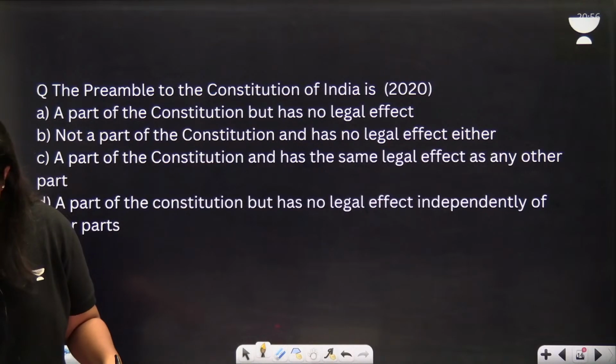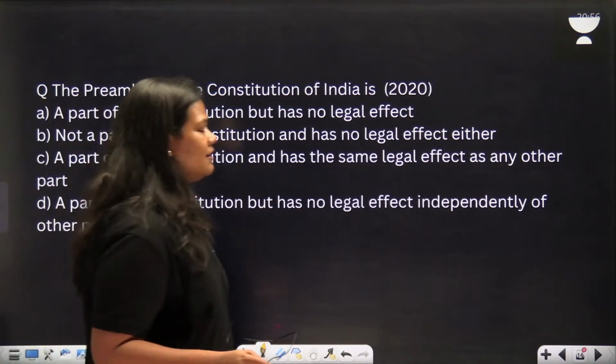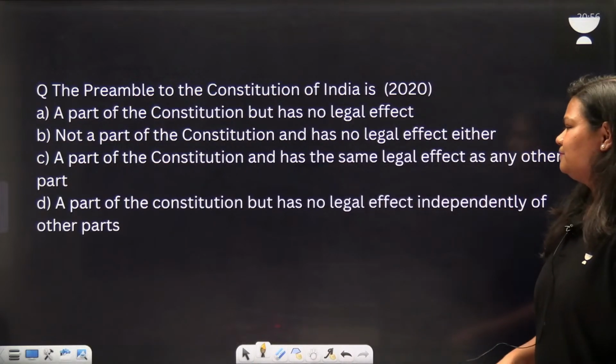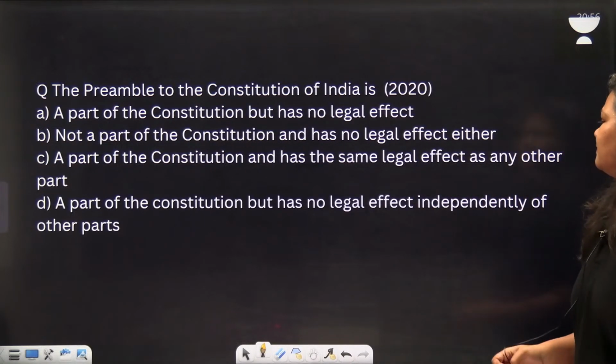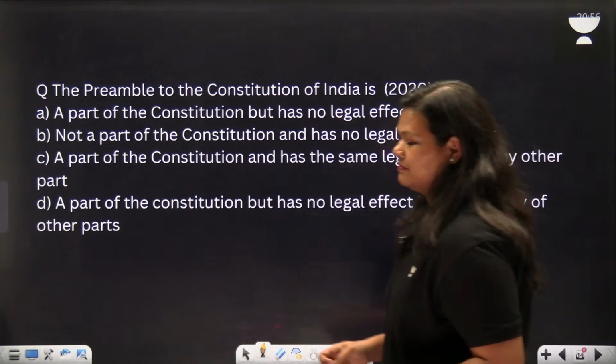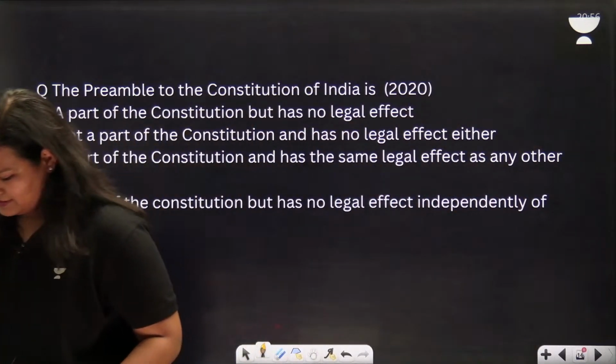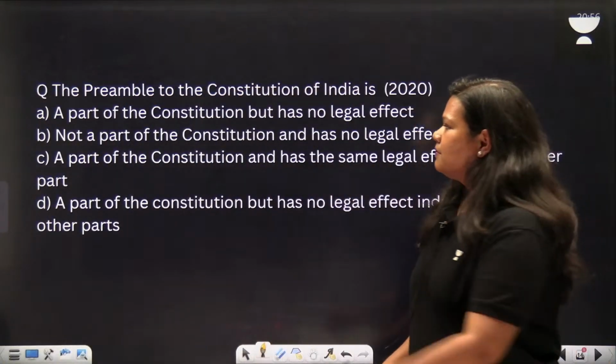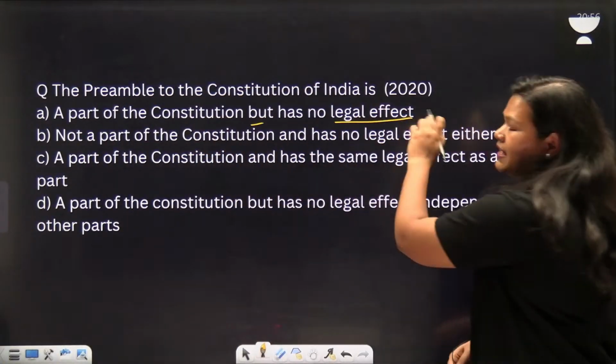Okay. A is not the right answer. Read all the options carefully. Okay, so the answer is D. Because preamble is a part of the Constitution but has no legal effect.